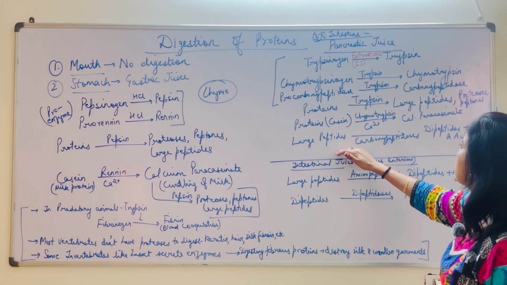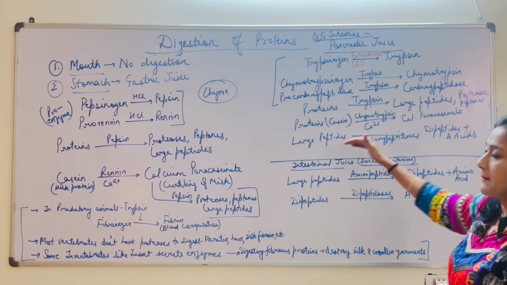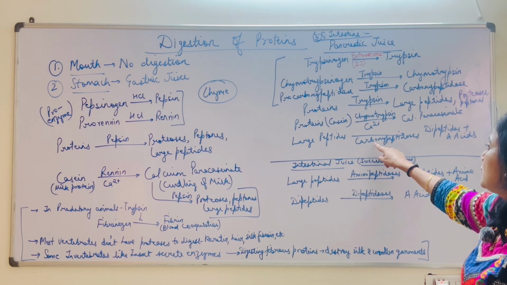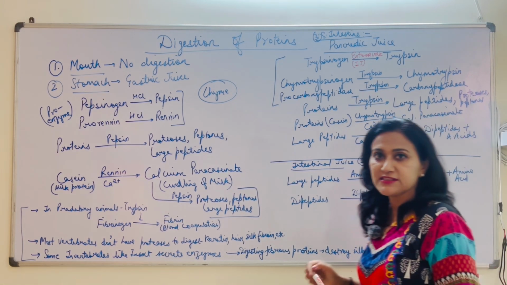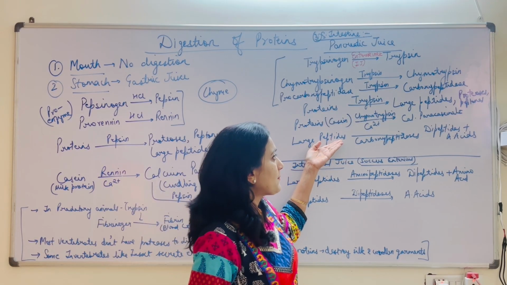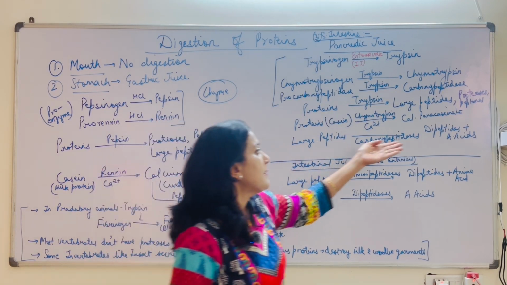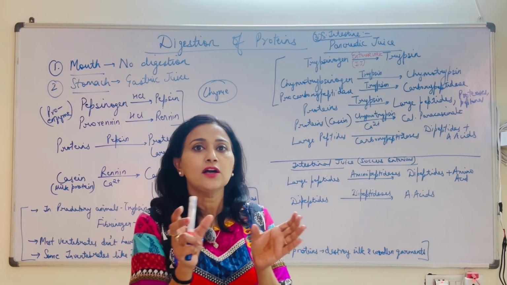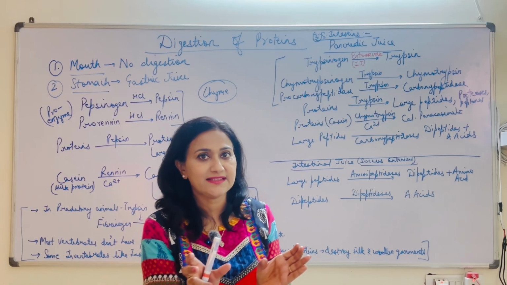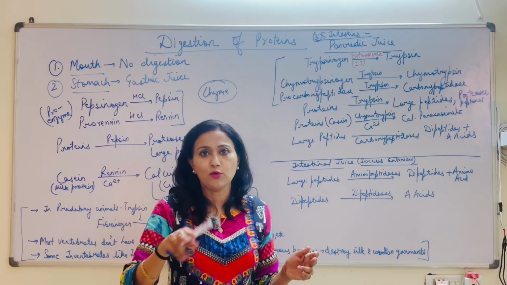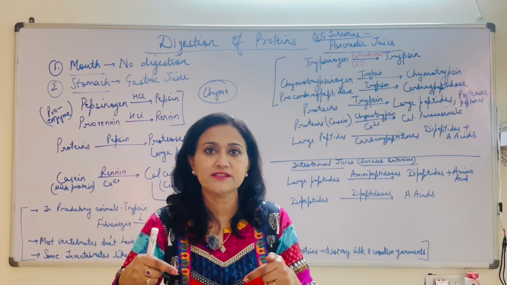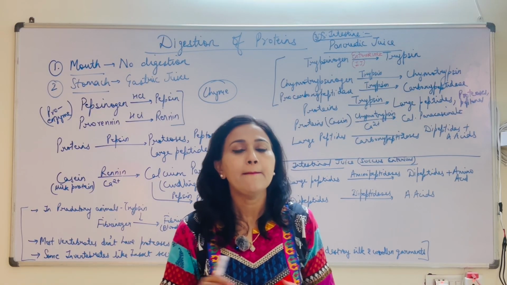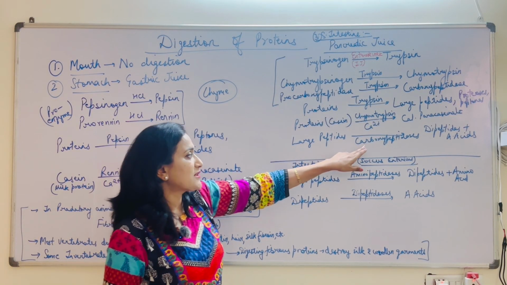Okay, and then moving further, the larger peptides, proteoses and peptones are degraded one step further, that is, broken down by carboxypeptidases. So carboxypeptidases break down the larger peptides, proteoses and peptones into dipeptides and amino acids. Dipeptide means there are just very few amino acids left, with 2 peptide bonds. So there will be 3 amino acids with 2 peptide bonds in between them, and some amino acids are broken down and are now free because of the action of carboxypeptidase.